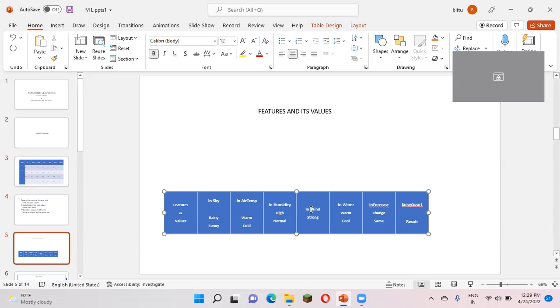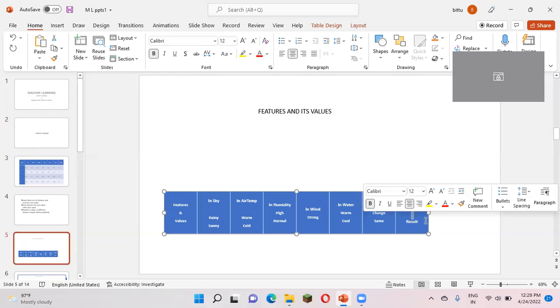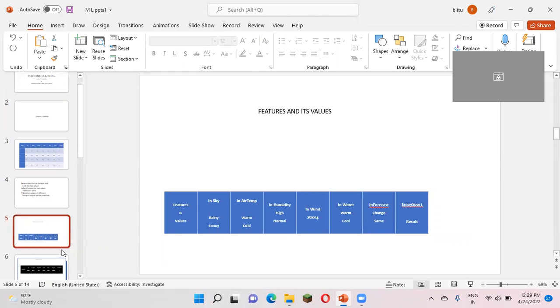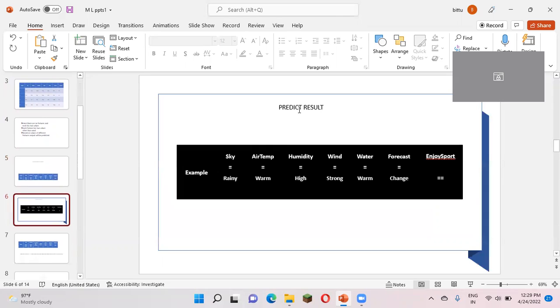Other than wind, all the other features have 2 values, and based on the values of these features we will predict the result whether we will enjoy the sport or not, right? Before going into how we predict the result, this is an example for you. Please, based on the values of these features, predict the output, that is, enjoy sport. Before leaving this concept, let us see how we predict, for your reference.